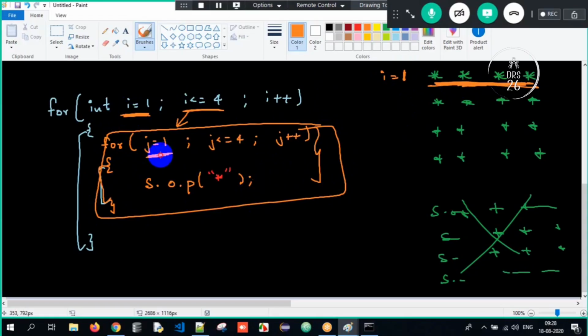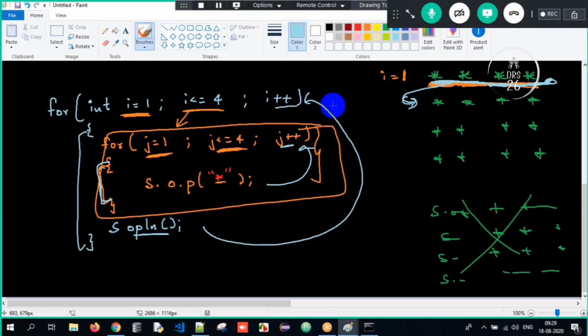See, if you want, you can cross it. j is 1. Is j less than or equal to 4? Yes. Print star space. Star space printed, again goes back, j plus plus, j is 2, star space, star space, star space. 4 times I'm printing stars. After that, my control is on the same line. I have to move my control to the next line here. So what am I supposed to do? After printing one row, I will tell SOPLN. So when I tell SOPLN here, my control comes to the next line.